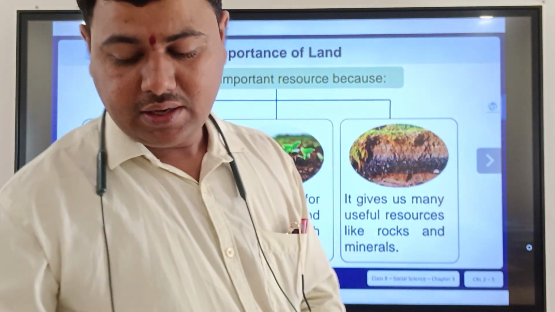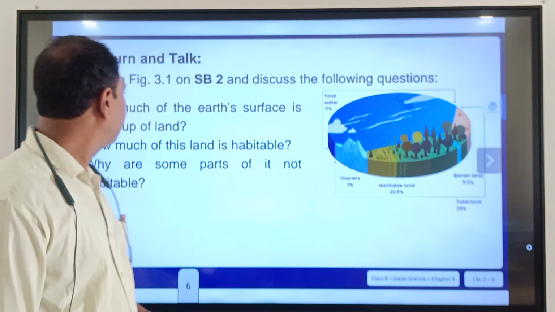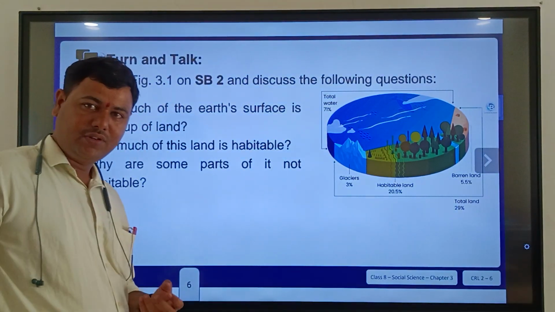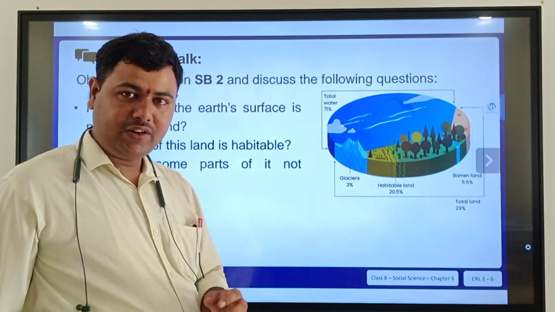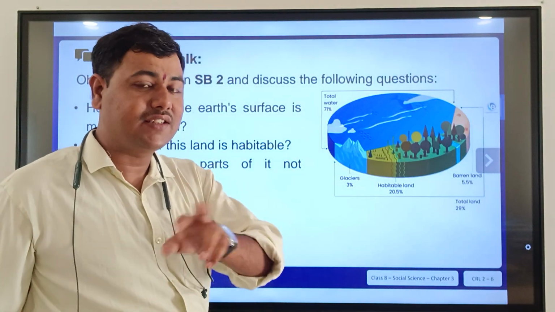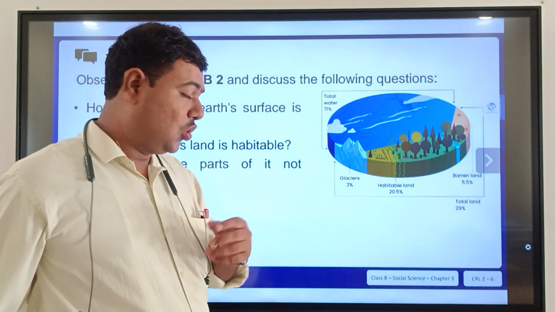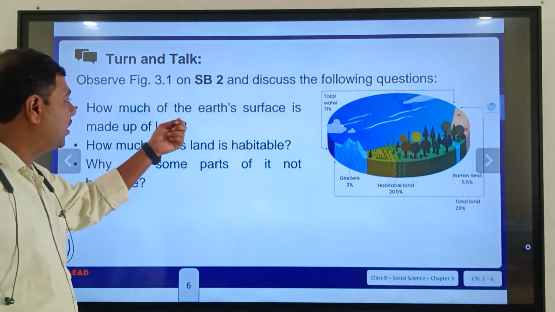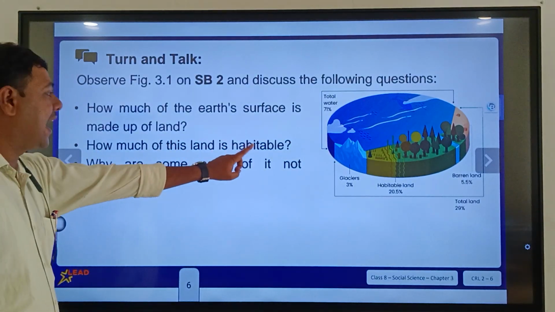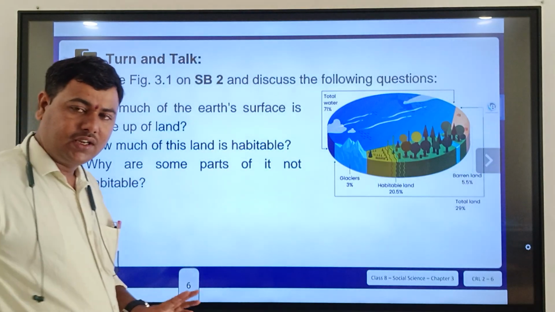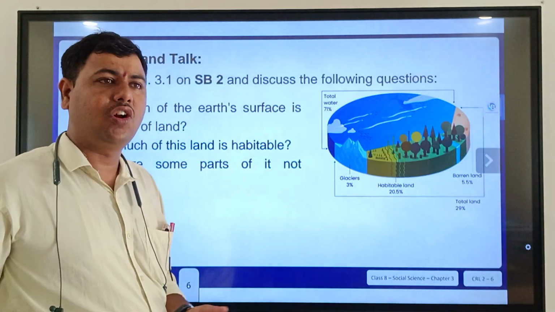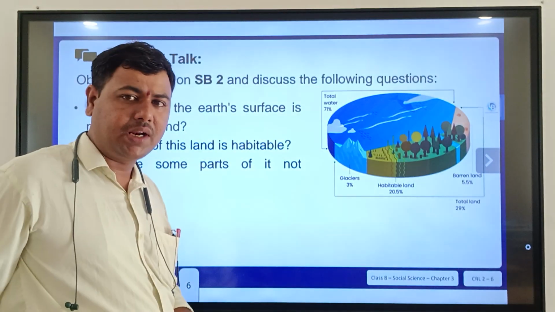So, the question is, how much of the earth's surface is made up of land? Do you know? Everyone knows that we are living on the earth, and the earth has been divided into two parts: first the land part and next the water bodies. How much of this land is habitable? Can we live in all lands? No, because there are lots of changes, maybe changes in temperature, maybe changes in cold.